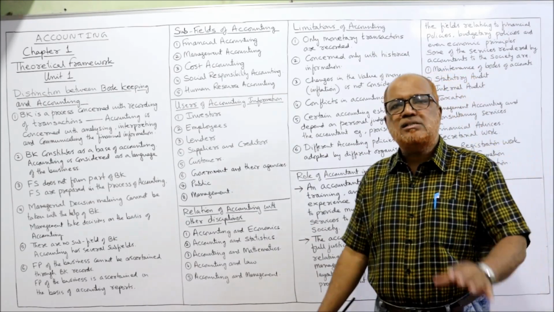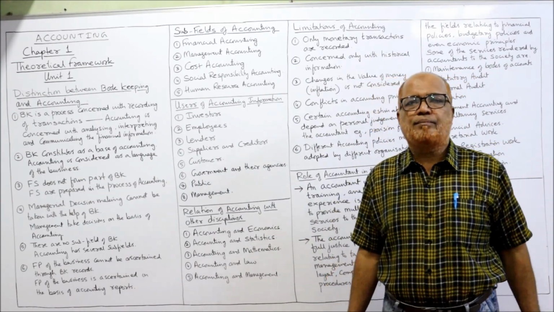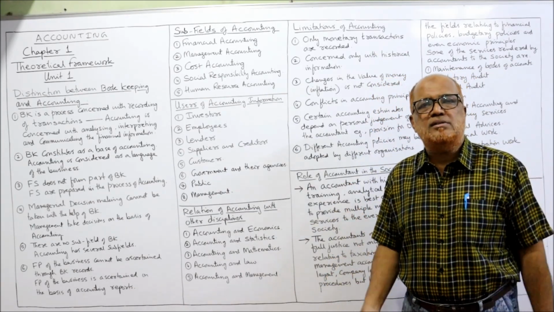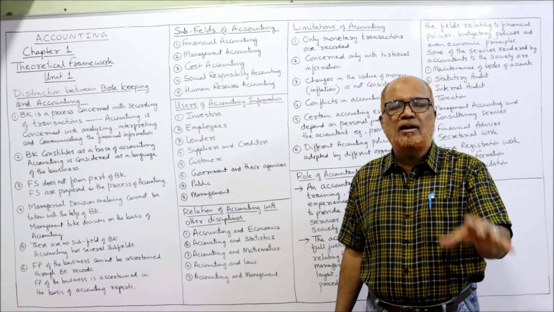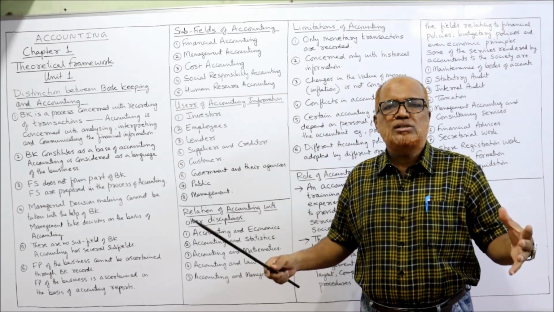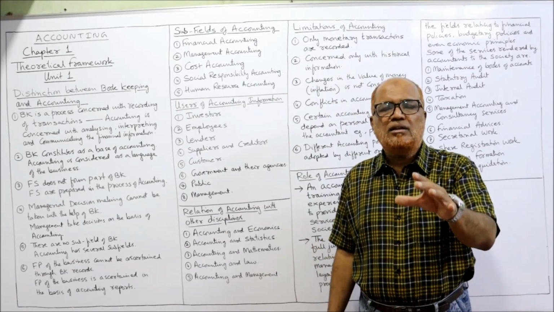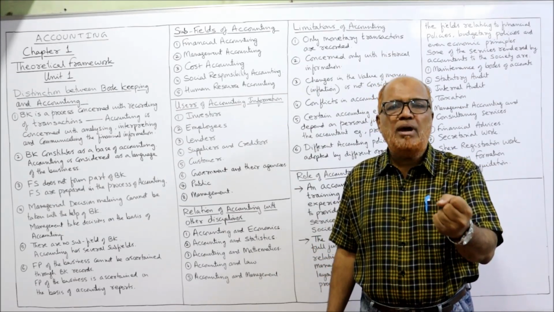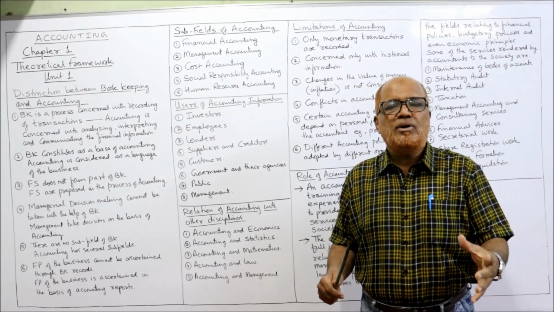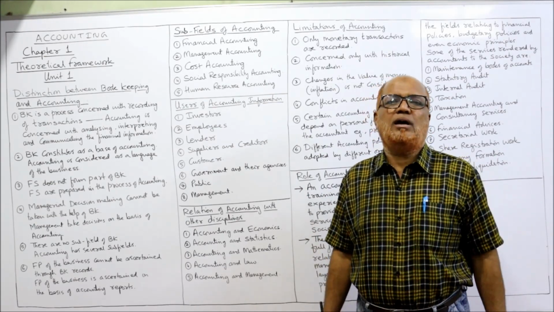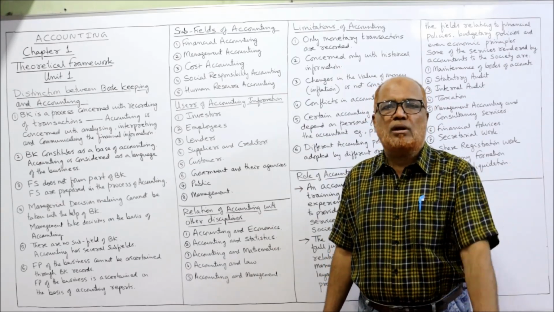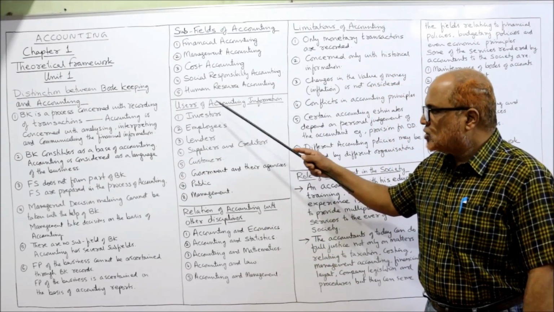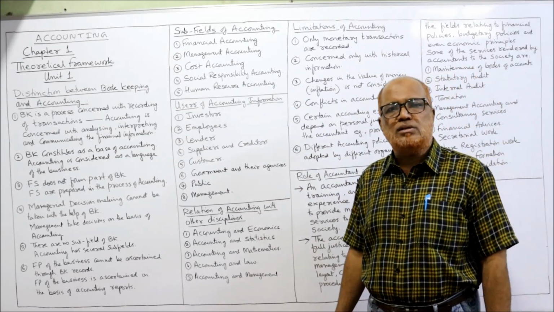Then management. Last but not the least, management is the driver of the business. Management has to take decisions every day. Many decisions they will take. For taking the decisions, management needs information, and this information will be provided by accounting. So management is also one of the stakeholders, a user of accounting information. So these are some of the users.